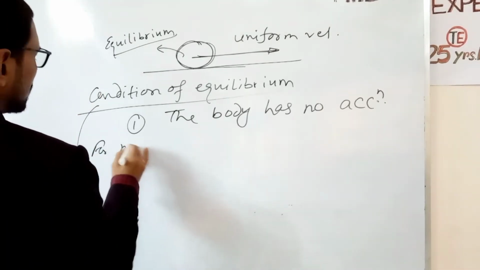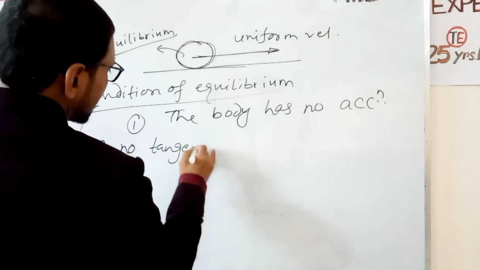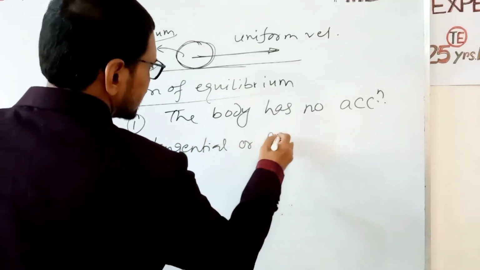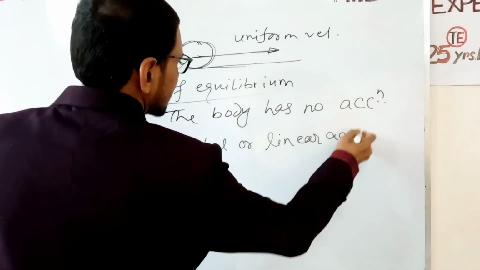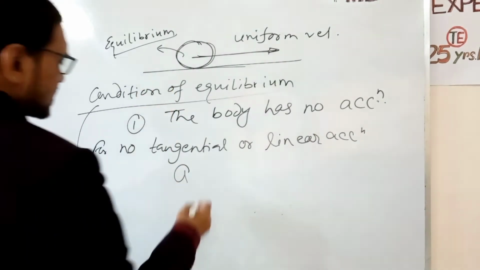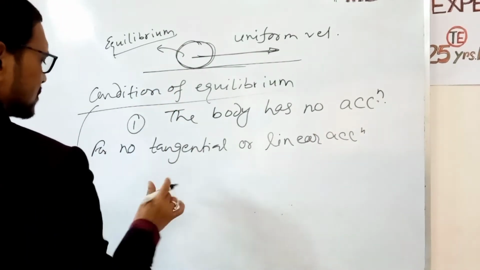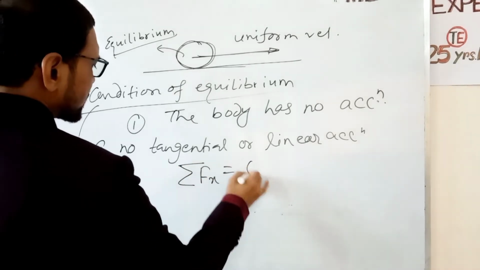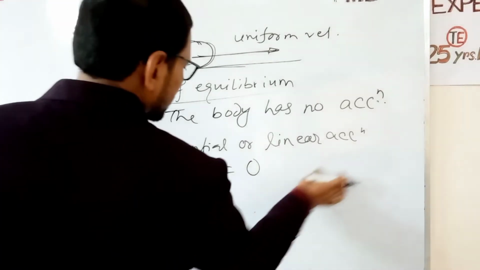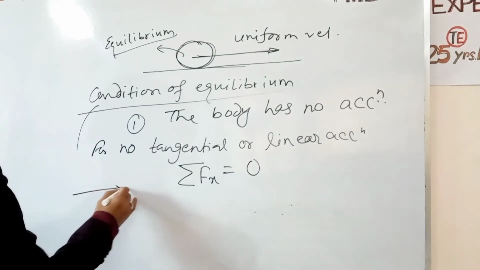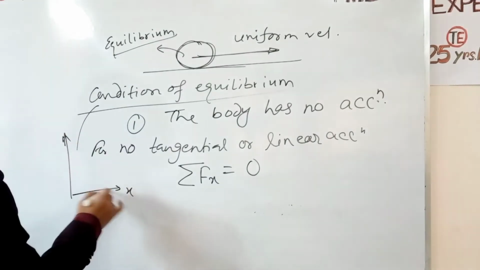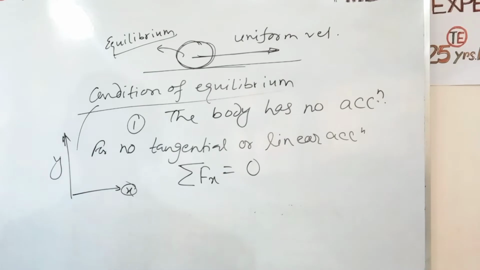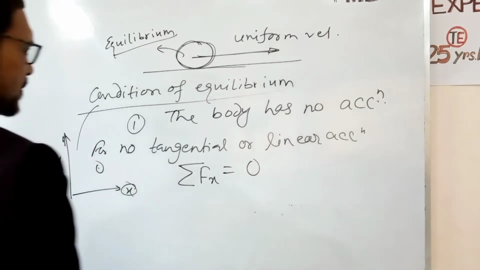So for no tangential or linear acceleration, we must have all the forces balanced, that is, summation of Fx equal to 0. If a body moves in a plane, we know two coordinate axes are required to specify the position of a body.